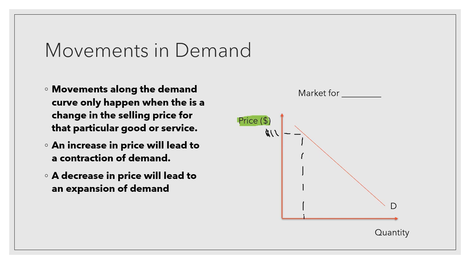Whereas when we talk about it being half price, because I'm drawing it with a mouse, I'm just going to make it $5. When that price decreases to $5, you can see there is quite a large increase in demand, which we call an expansion of demand. It's very important for you to use that terminology, that expansion of demand. So we'll call these Q1 and Q2.